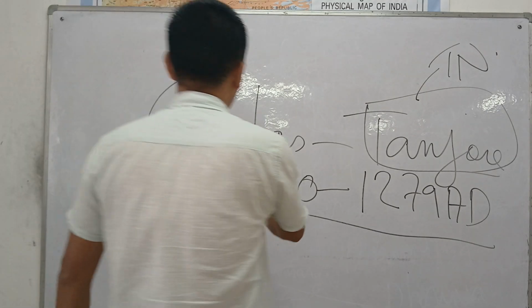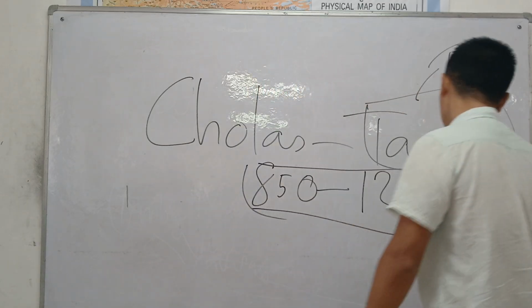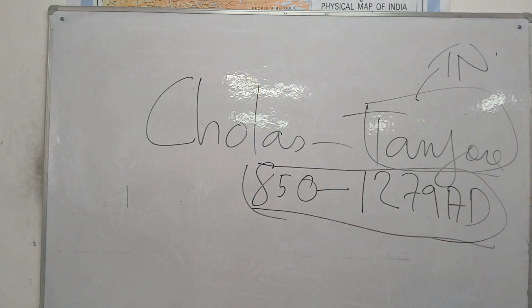The Cholas ruled from 850 till 1279, and the capital city is Tanjore. Where is Tanjore? Tanjore is in Tamil Nadu. So here we will discuss some very important things. This is a very favorite topic of the exam. It is a very small topic, but you can expect two to three questions.